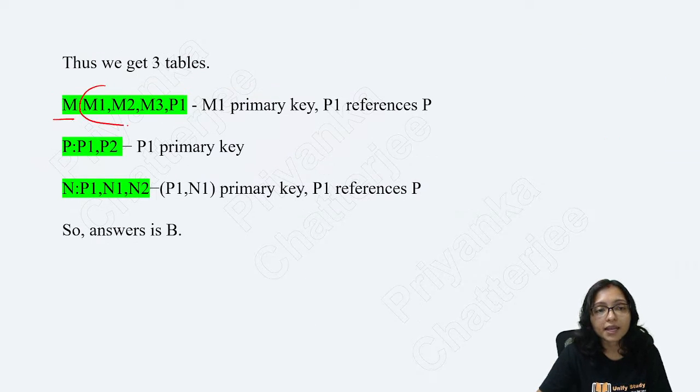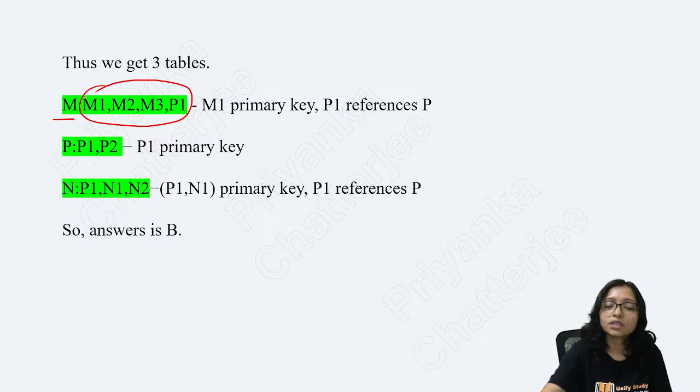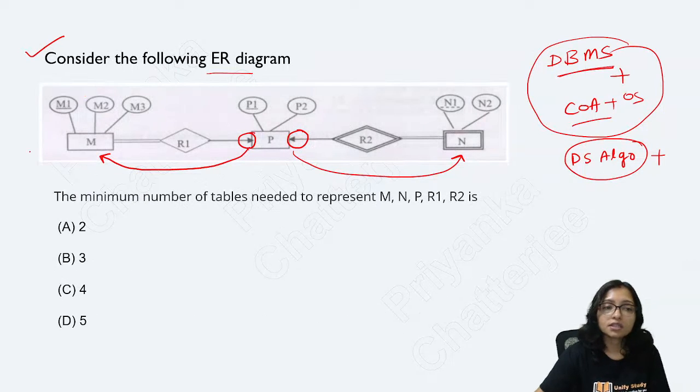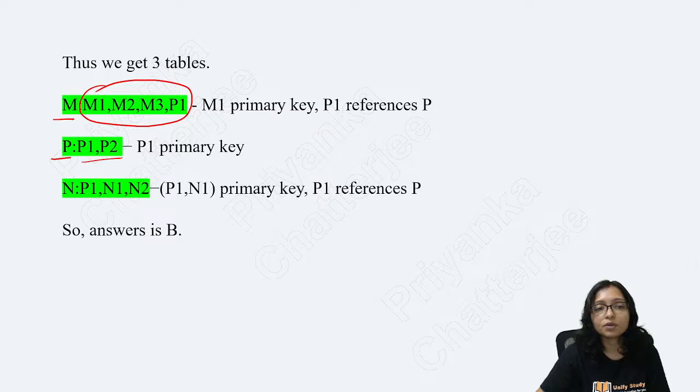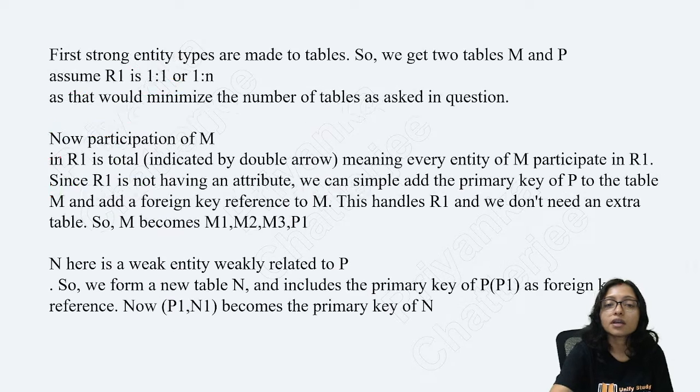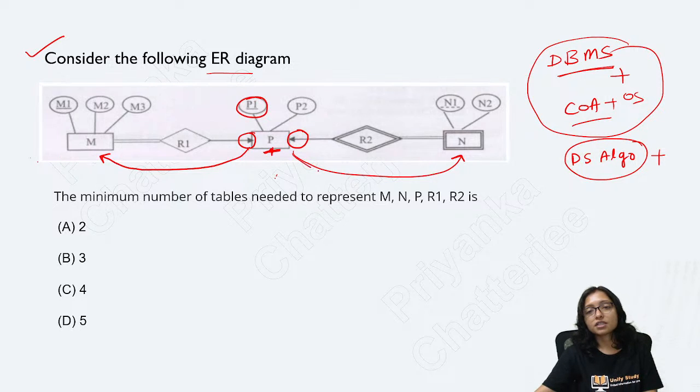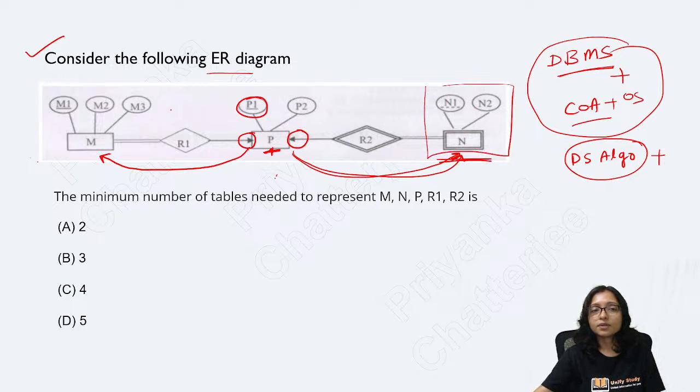You have to combine M1, M2 with M3 with P1, because in this M table this P1 will be added, and the P table will be P1, P2 separate. In the N table you can take the P1, because of this key constraint here in the N table. So the N table will be like this. Okay, yes, so that's why it will be your answer, right?